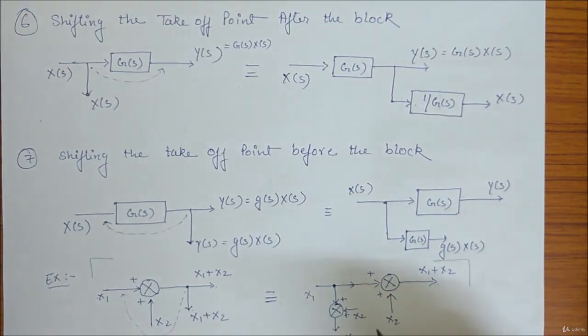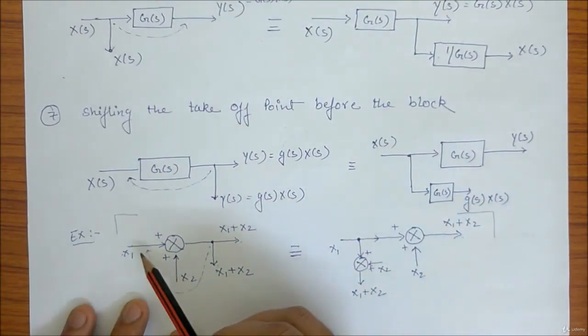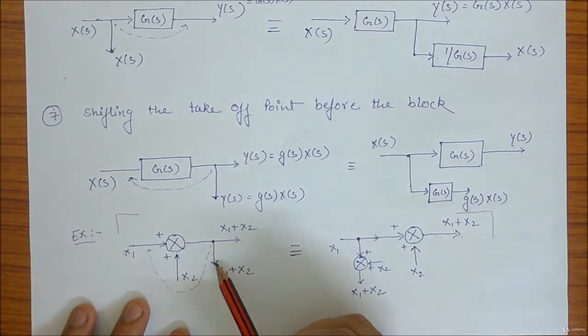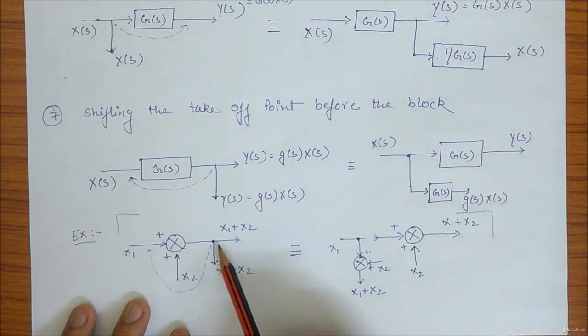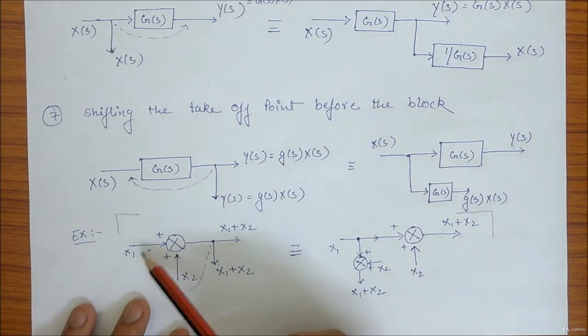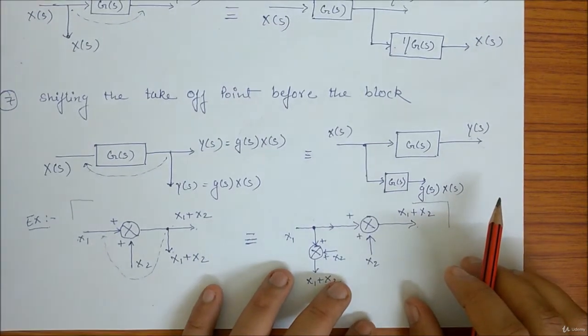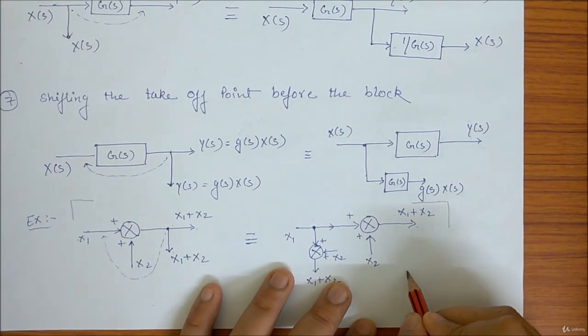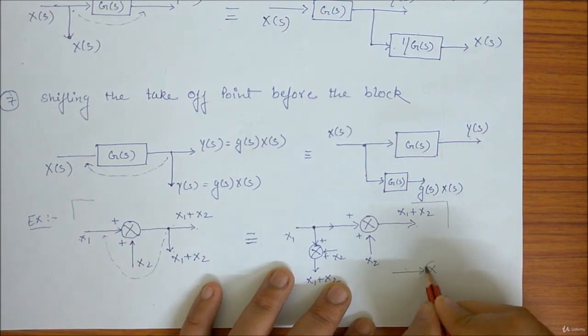So for your example, you can try it out, like you keep this takeoff point here and you try to take this takeoff point to this place. What I did is from here to here, you should try it out from here to here. This I am giving input now like this.